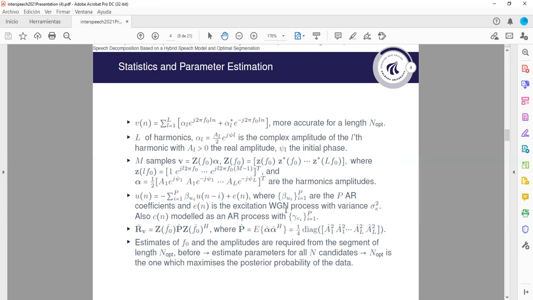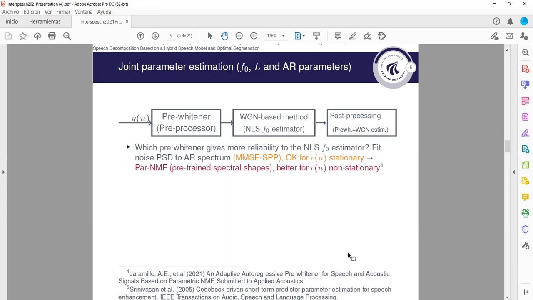But before extracting the optimal filtering, in reality, we need to estimate the pitch and the linear parameters from the optimal segment length. But before doing that, we need to estimate the parameters for all possible candidate segment lengths. And after doing that, we choose an optimal segment length, which will be the one that maximizes the posterior probability. I'll go further into this.